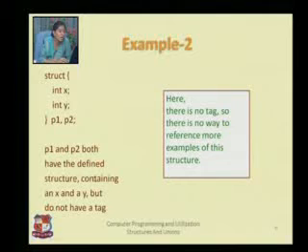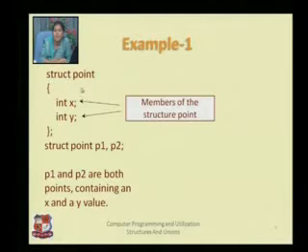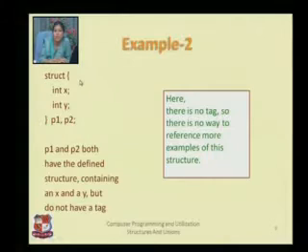P1 and P2 have both defined structure containing X and Y but do not have a tag. Means this particular structure tag is missing. See here, we are having point tag, here we are not having point tag, right? Then what is the difference?